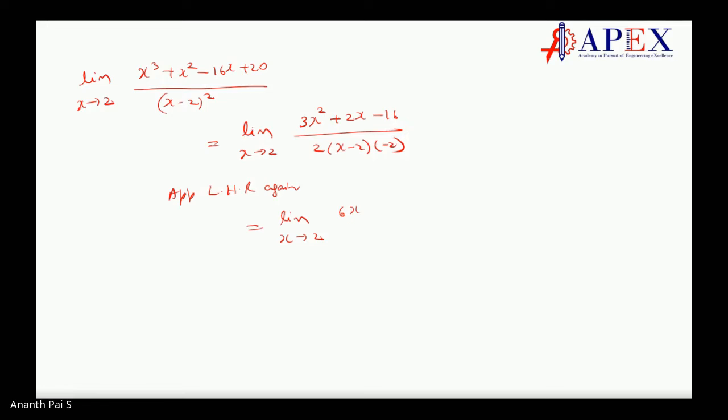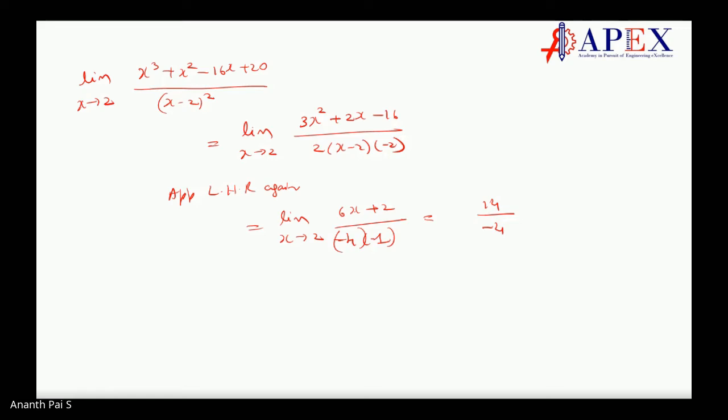3x square becomes 6x, plus 2, divided by 4. Then x minus 2 becomes minus 4 into 1. Correct. So you can apply now: 6x is 6 into 2, which is 12. 12 plus 2 is 14. 14 by minus 4. Correct. Where did I make mistakes?